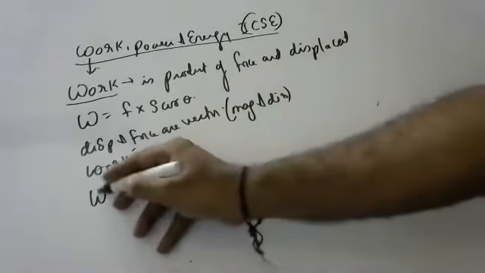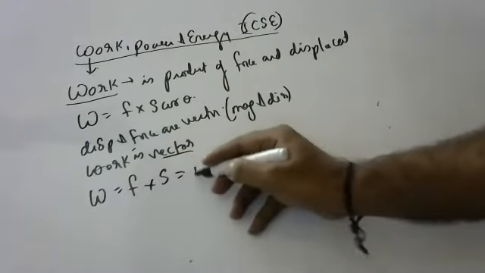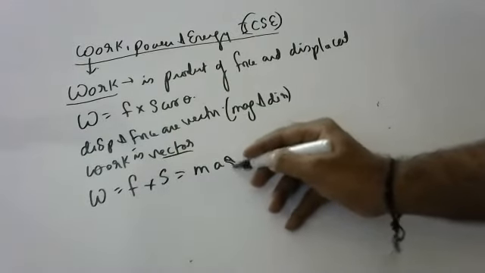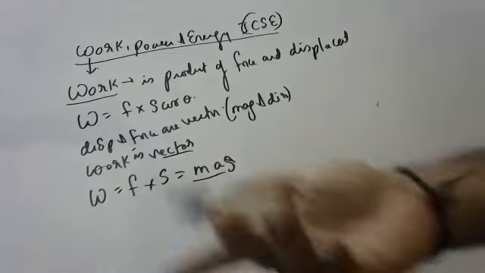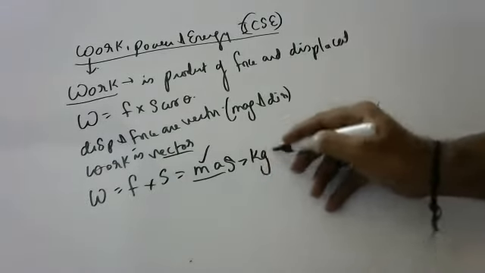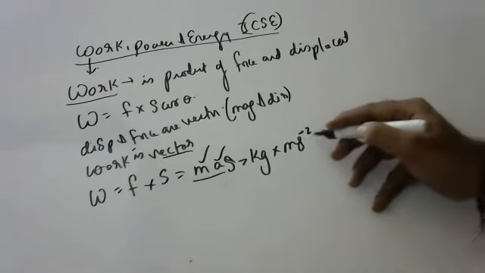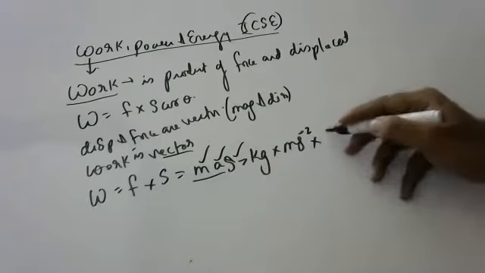Now, work is equal to force into displacement. What is force? We know it is ma, from Newton's second law. Mass is in kg, acceleration is in meter per second square, and displacement is in meters.